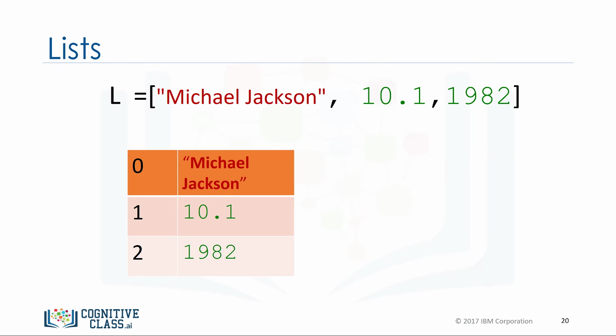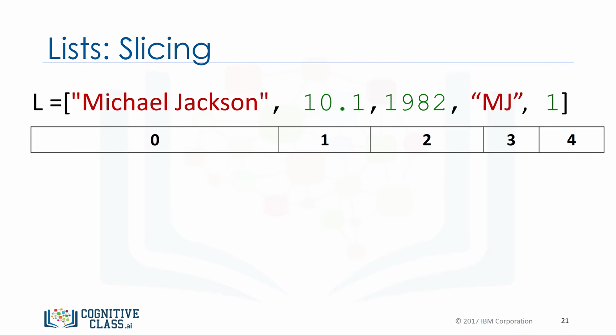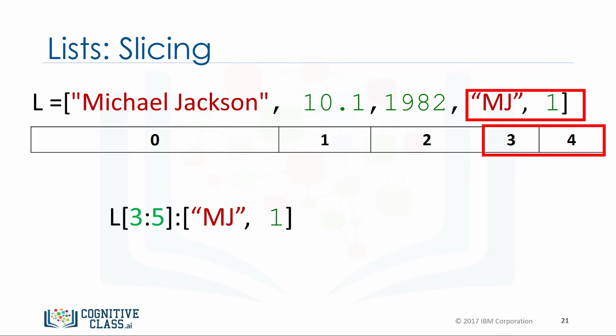In Python, we can use a negative index. The relationship is as follows. The corresponding indexes are as follows. We can also perform slicing in lists. For example, if we want the last two elements in this list, we use the following command. Notice how the last index is one larger than the length of the list? The index conventions for lists and tuples are identical. Check the labs for more examples.